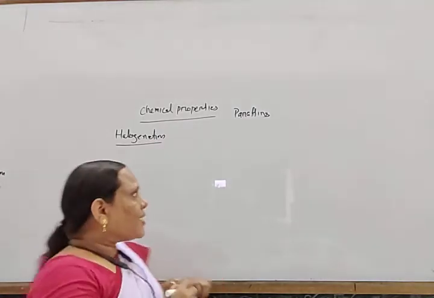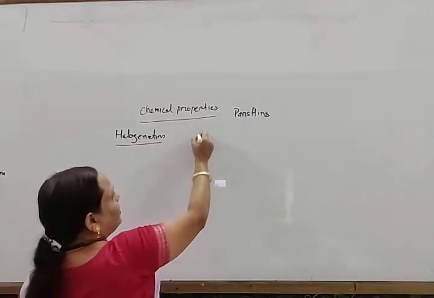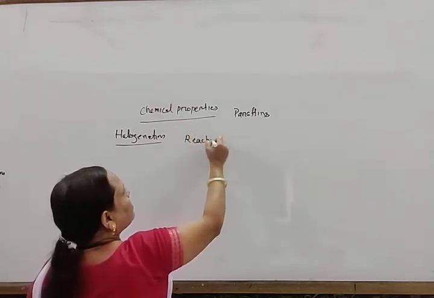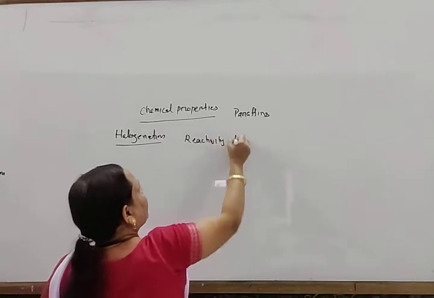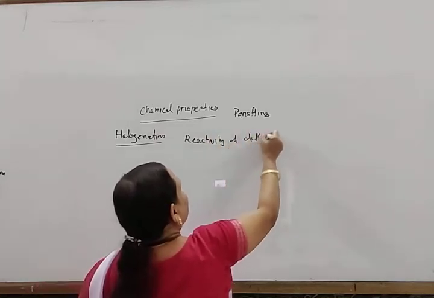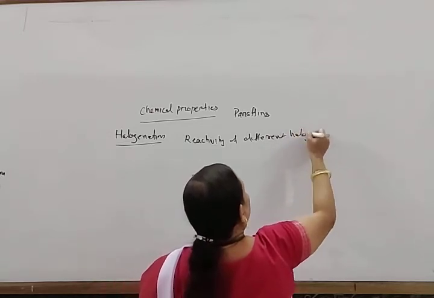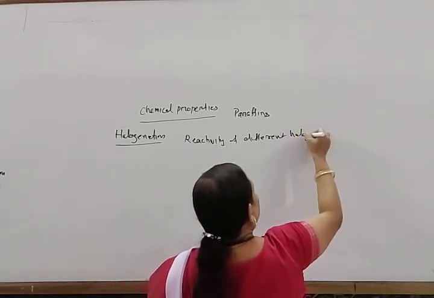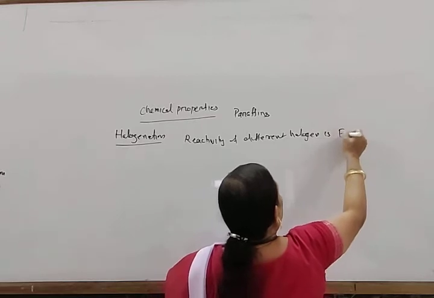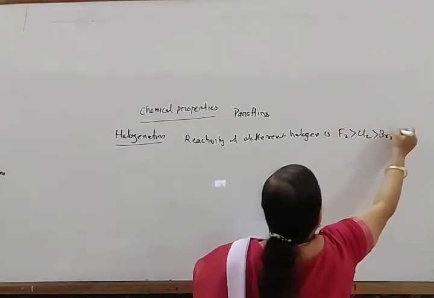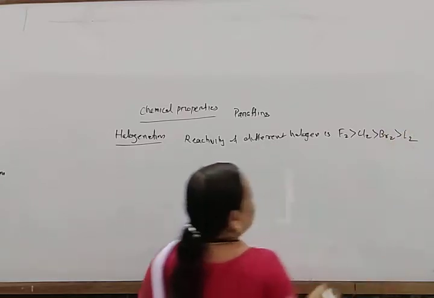The reactivity of the different halogens is: fluorine is more reactive than chlorine, then bromine and then iodine.